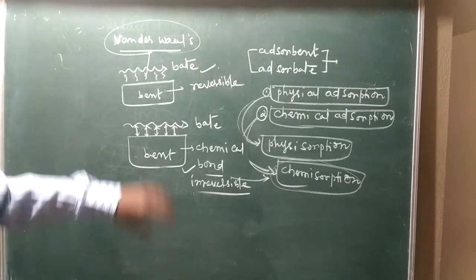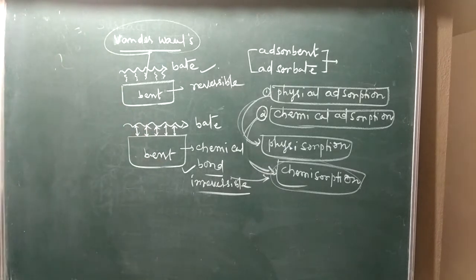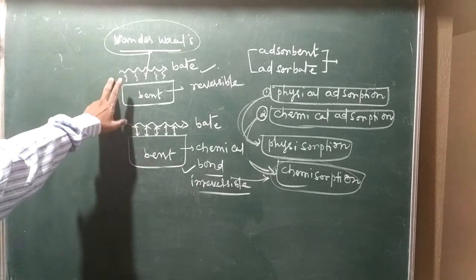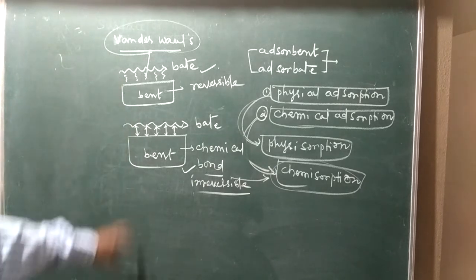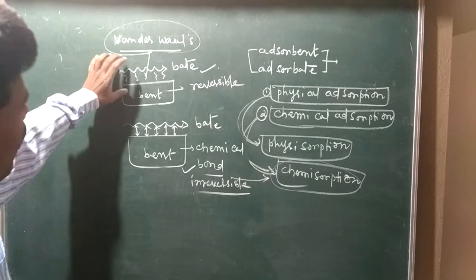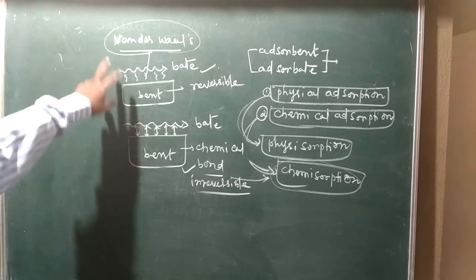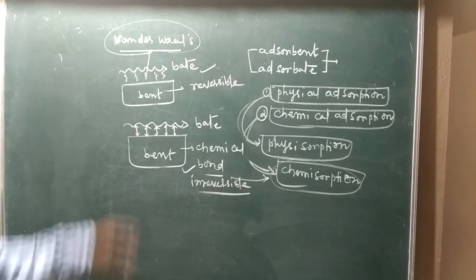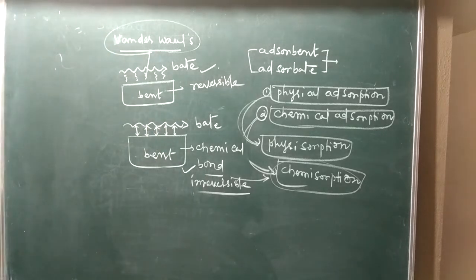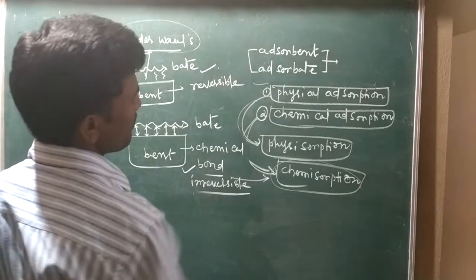Now temperature: physical adsorption happens only at low temperatures, while chemical adsorption happens at high temperatures. Heat of adsorption is low in physisorption but very high in chemisorption. Based on these differences, we can understand chemical and physical adsorption.